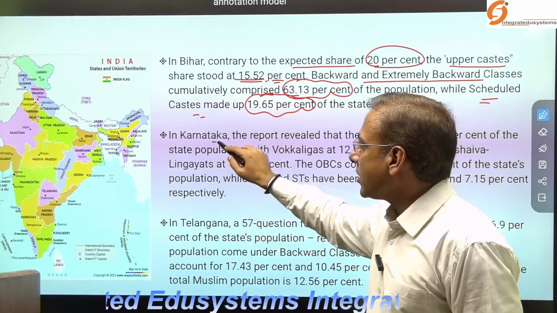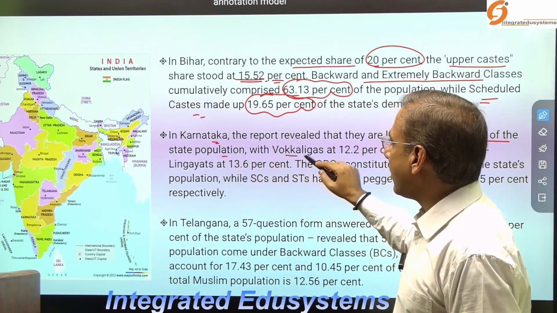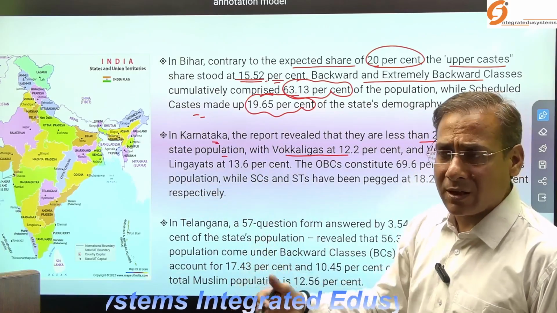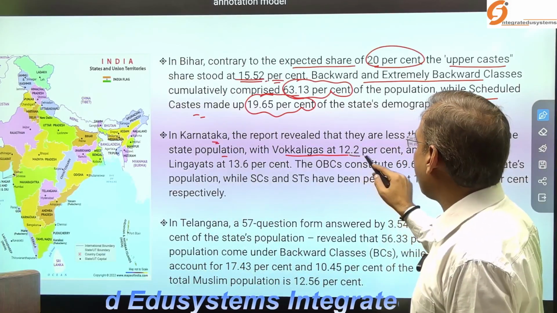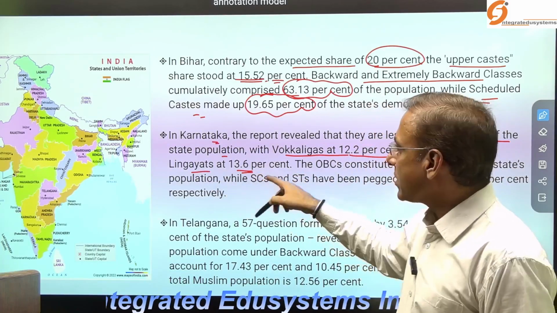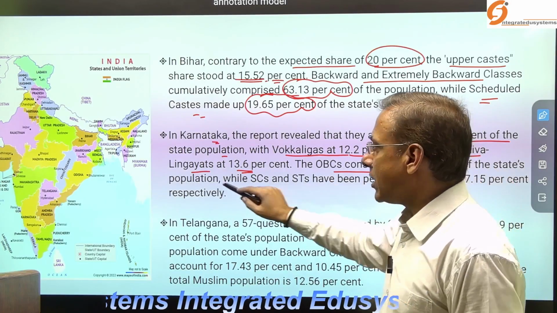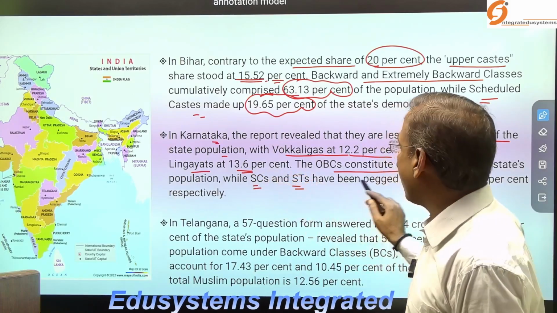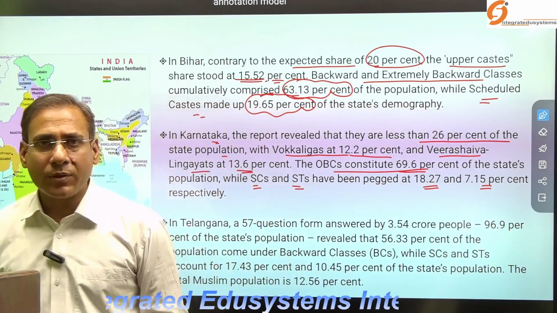Now, Karnataka: the report revealed that Vokkaligas are less than 26% of the state population. Why did Karnataka conduct this to identify how many Vokkaligas there are? Because there is a demand for reservation by the community. Okay, at 12.2%, and the Veerashaiva Lingayat community are 13.6%. The OBC constitutes 69.6% of the state population, while the scheduled caste and scheduled tribe communities contain 18.27 and 7.15% of the total population.